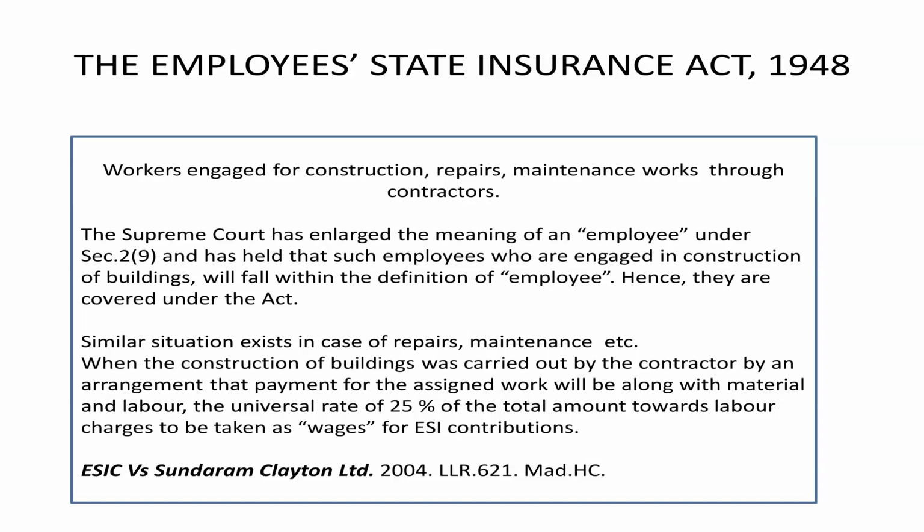The workers engaged in construction, repairs and maintenance through contractors. Now here, in many situations this happens because in a factory building, we engage workers through contractors for construction, repairs and maintenance. Maybe painting, maybe repairing, maybe reconstructing, and maybe furniture repair, whatever the type of work, it will normally be given to some contractors, and they carry out the work and then go away.